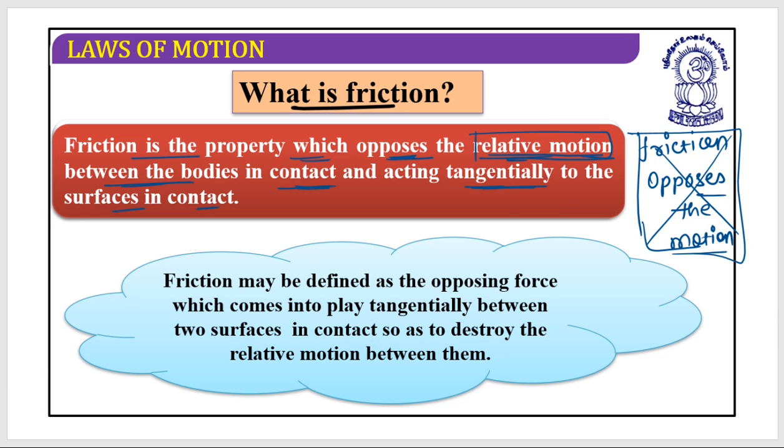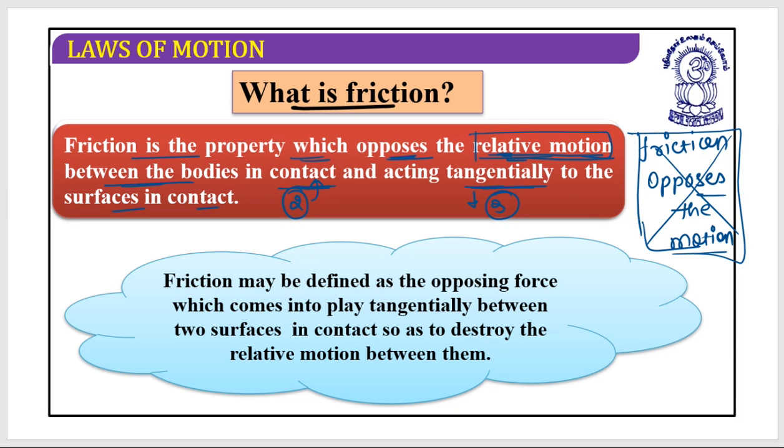Second, for friction to act, the two bodies should be in contact. If two bodies are not in contact, friction is not acting. Third, a very important aspect, it always acts tangentially to the surfaces in contact.